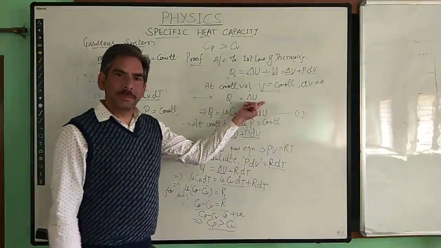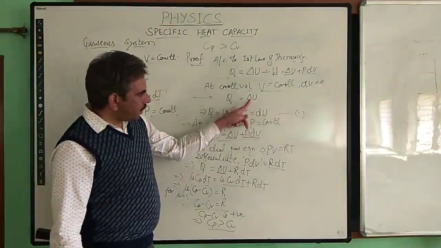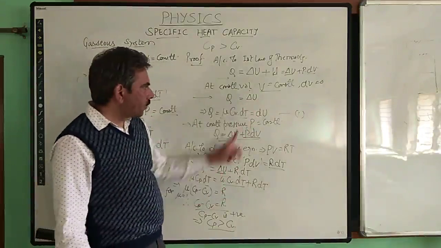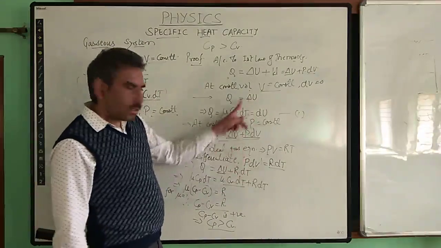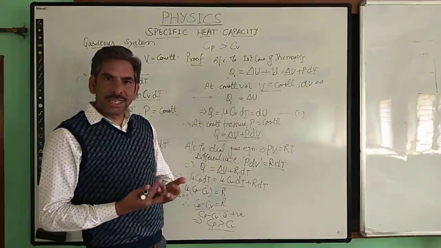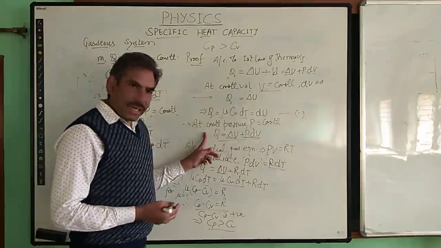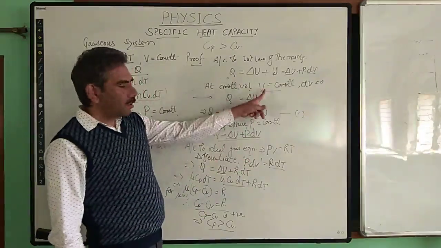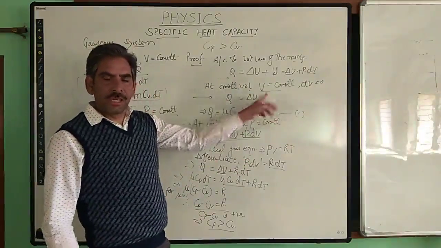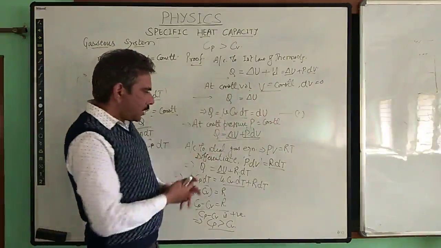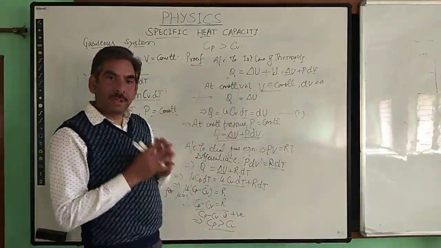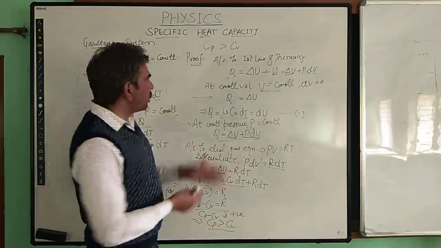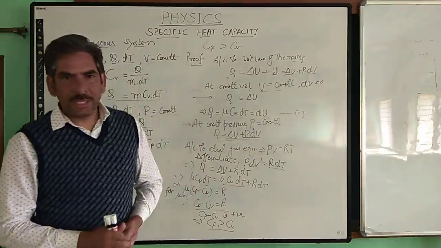So this value of specific heat capacity here will be more than in this case, because here at constant volume, the total amount of heat that is absorbed is only used to increase the internal energy. So for the same change in internal energy, the gas will require more heat when pressure is kept constant than when volume is kept constant. So that means the specific heat capacity at constant pressure will be more than the specific heat capacity at constant volume. So this is about the specific heat capacities of the gas.